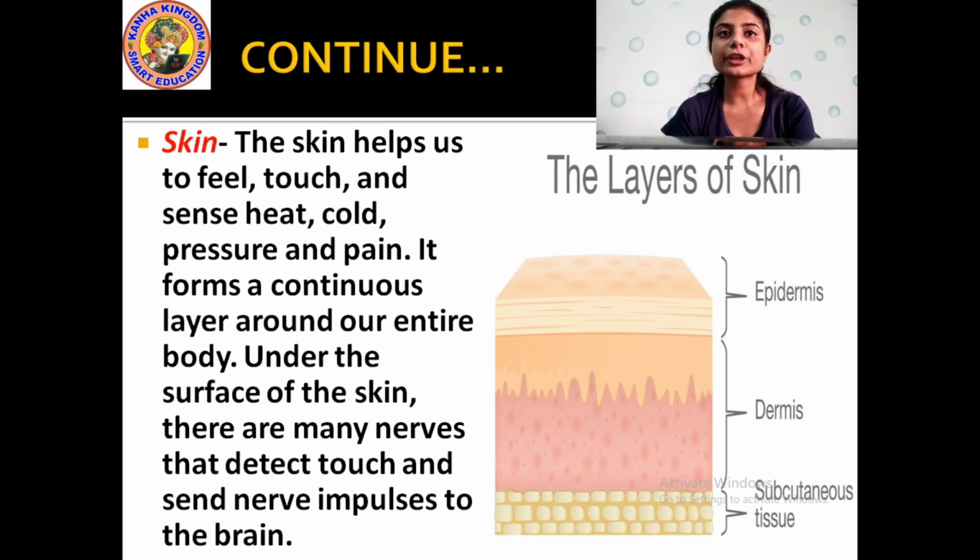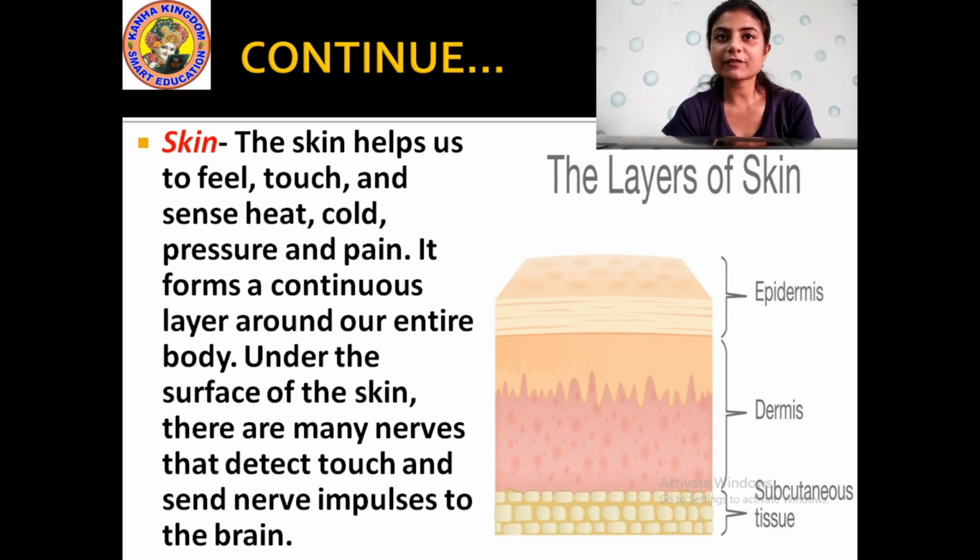It forms a continuous layer around the entire body. Our whole body is made up of skin. Yes or no? From face to the toe. It is made up of skin, which helps us to sense the different touch, like the hotness, the coldness, the pain. Everything we feel through the skin.